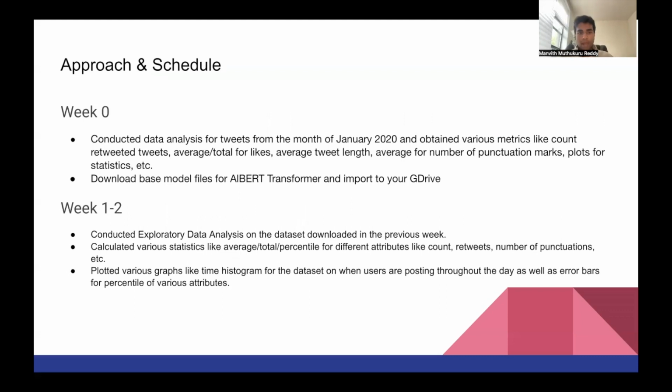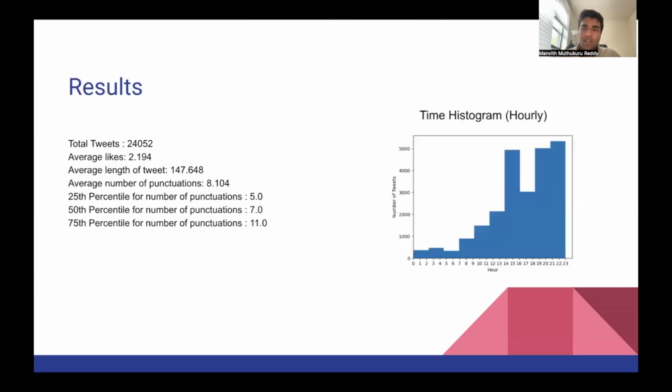In week 0, I conducted data analysis for the toy dataset, which was January 22nd, 2020, if I'm not mistaken. And we obtained various metrics like count, retweeted tweets, average, etc. We were also instructed to download the base model files for the Albert transformer model, which we did. In weeks 1 and 2, I continued the exploratory data analysis, and I calculated them and also plotted various graphs like a time histogram, which we'll see on the next page.